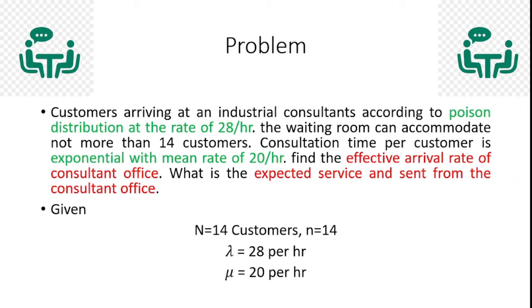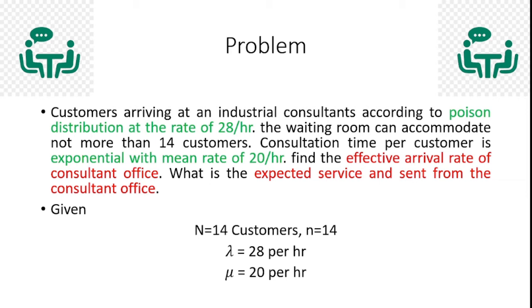From this, find the effective arrival rate of the consultant office. What is the expected service rate sent from the consultant office? The two questions are available. From this, I can grasp the given data from the problem: capital N, the number of customers available in the system, is 14, so we can utilize the same 14 as small n also.